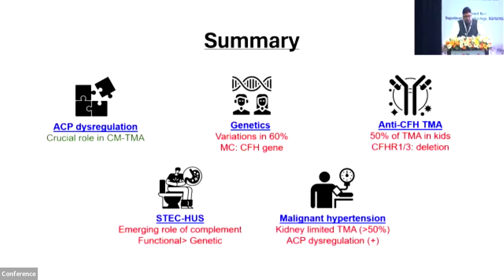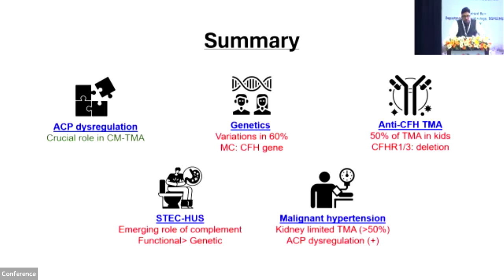So my last slide is a summary. So there is a role of alternate pathway dysregulation in patients with complement mediated TMA. Genetics is positive in 60% of the patients with complement-mediated TMA, and the most common one is variations in CFH gene. The role of CFHR is debatable, and we need to evaluate more. The third one, anti-CFH TMA, is the most common cause of complement-mediated TMA in children and associated with homozygous deletion in CFHR 1 and 3. In STEC-HUS, there is an emerging role of complement, mostly functional rather than genetic.